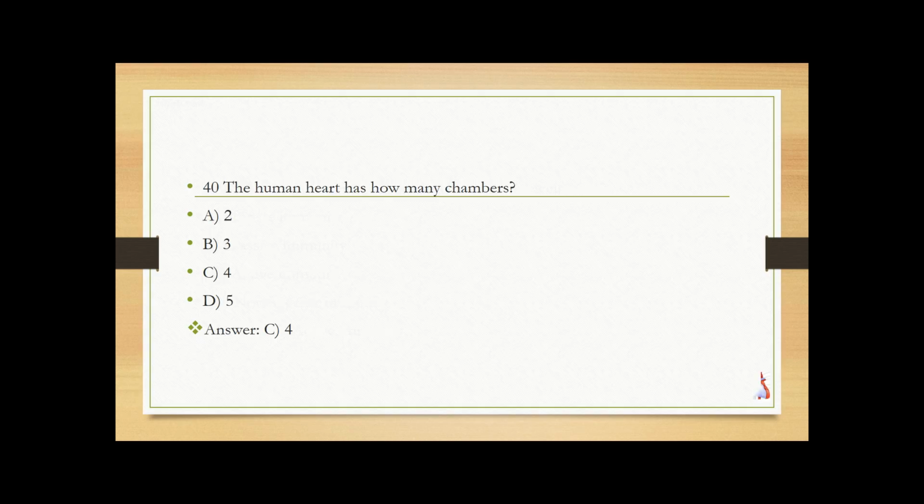The human heart has how many chambers? 2, 3, 4, 5. So the answer is 4. 2 atria, 2 ventricles keep oxygenated and deoxygenated blood separate.